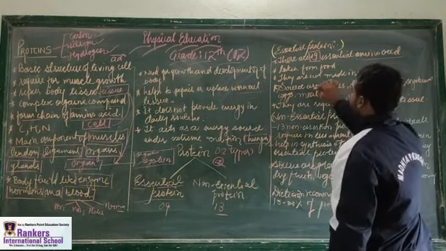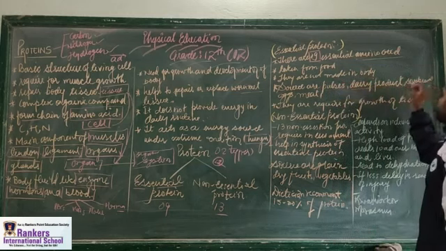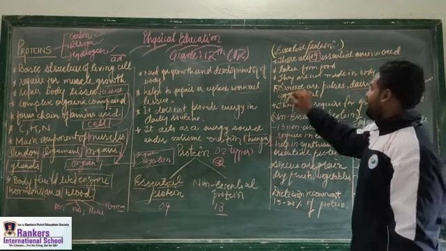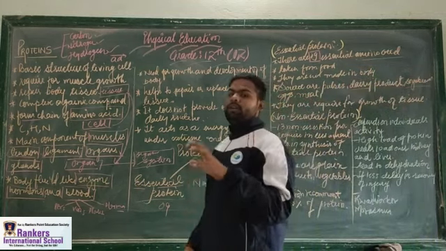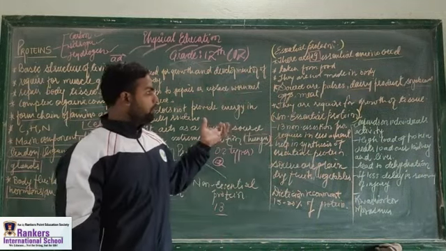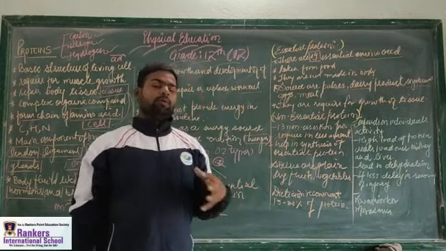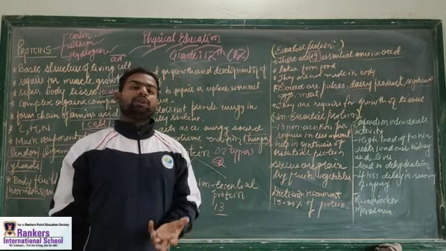The sources of essential proteins are dairy products, soya bean, etc. There are different ways to take protein. Some people say only non-veg gives protein, but it is not like that.